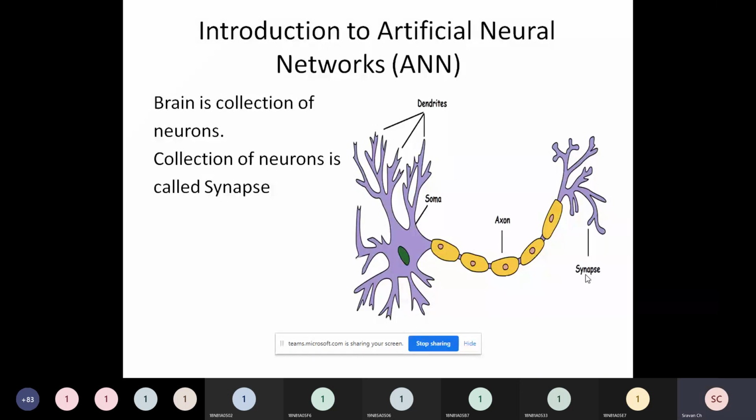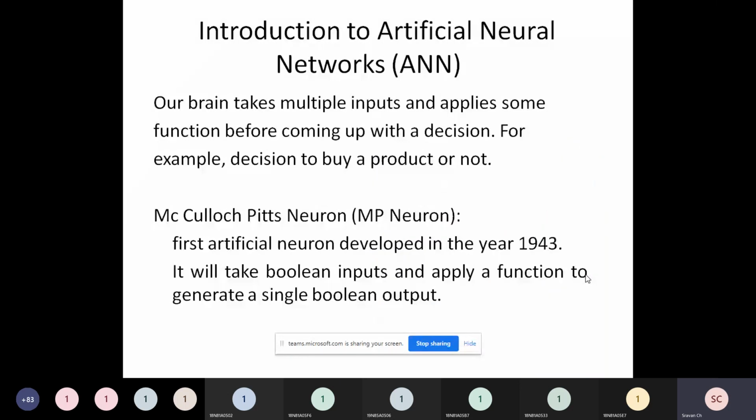Now, what is the brain? Brain is a big network of all these synapses, right? So now what this neuron does, that is an important point. So this is called a biological neuron. Whatever you are seeing on the screen is called a biological neuron. So what our brain does, our brain takes multiple inputs and applies some function before coming up with a decision. For example, the decision to buy a product or not, right?